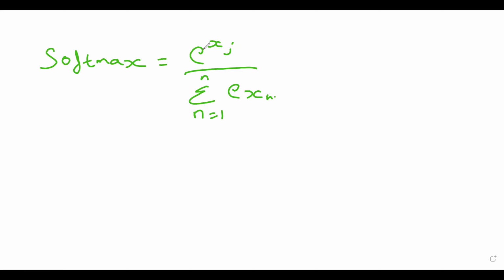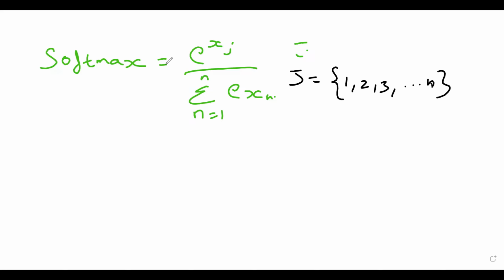We'll take the j value as continuous numbers from 1 to n. So our j value is 1, 2, 3 till n.